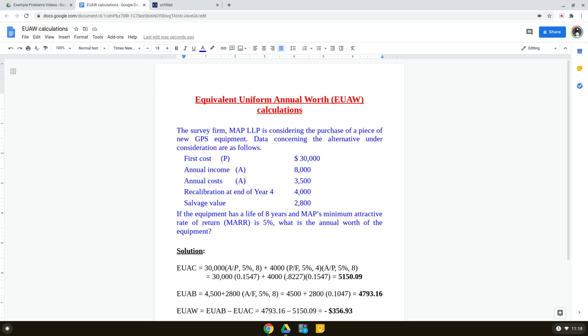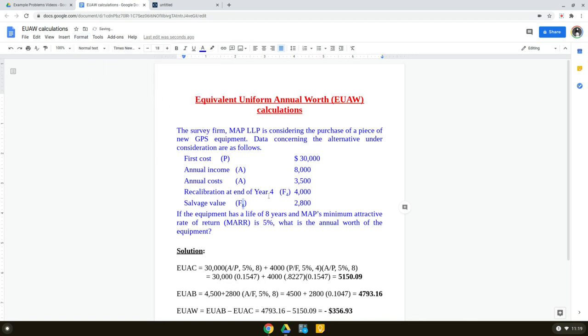Then the next cash flow is a one-time cash flow, the recalibration at the end of year 4. It is happening in a future time period, right? So we need to designate that by F, future value, and more specifically F4, for time period 4. I'm going to make it a subscript here. And this is a cost, so negative. Then we have the salvage value, or scrap value, which is also a future value. That's going to happen at the end of time period 8, and that is positive, because that's a scrap value that we are going to receive.